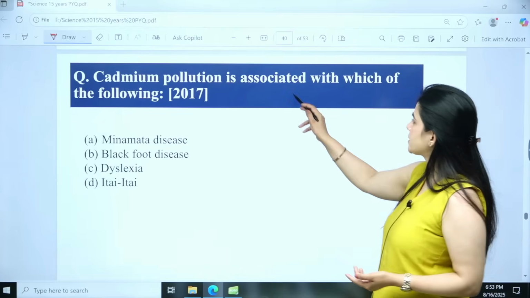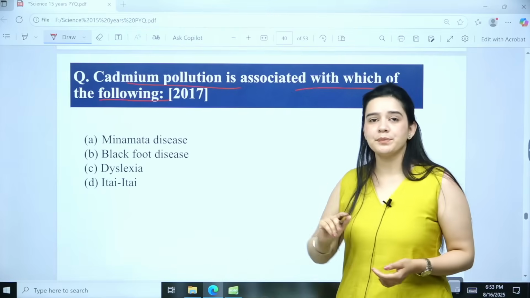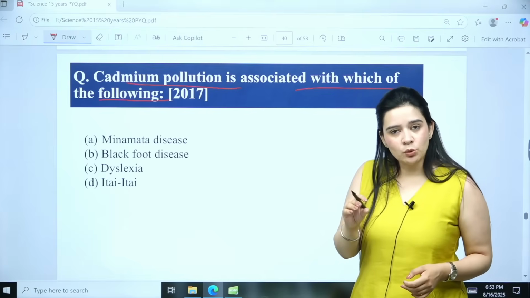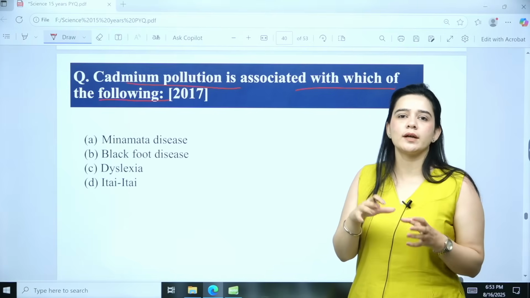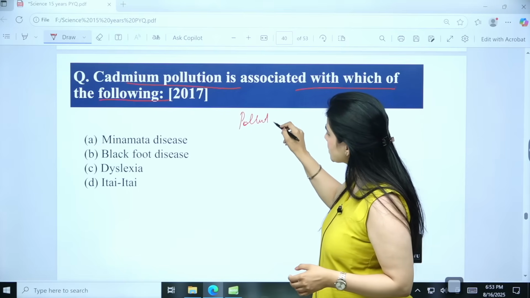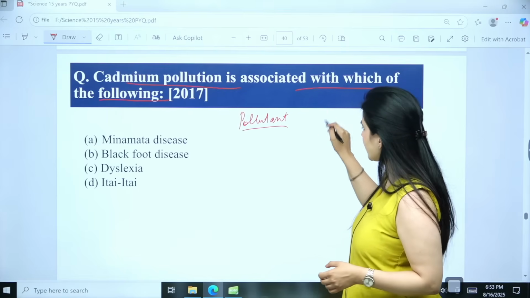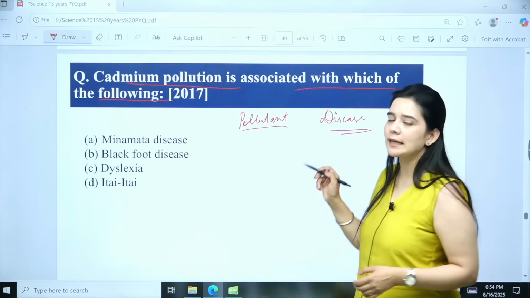Cadmium pollution is associated with which of the following? Now what happens? The major pollutant which is causing pollution of a river body or an area, the pollutant and the disease caused by it, that is asked in the exams. Here they have asked about cadmium pollution.